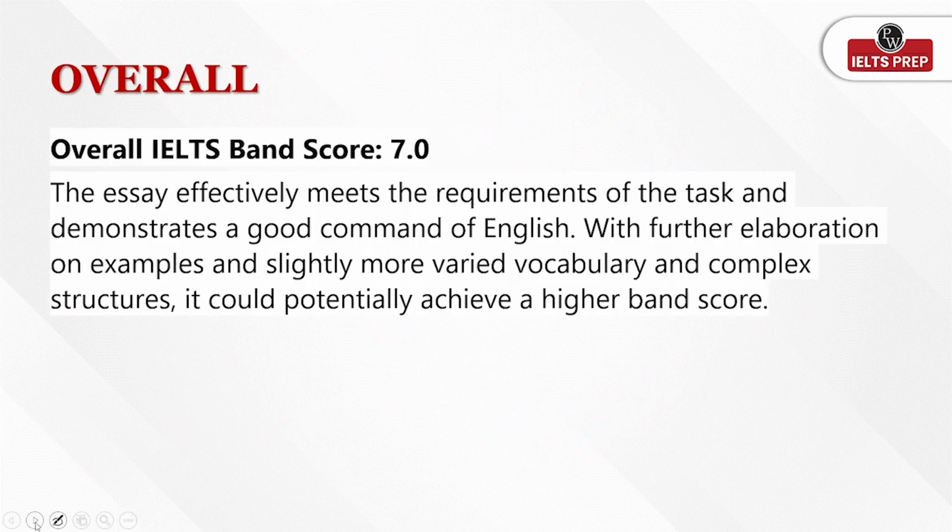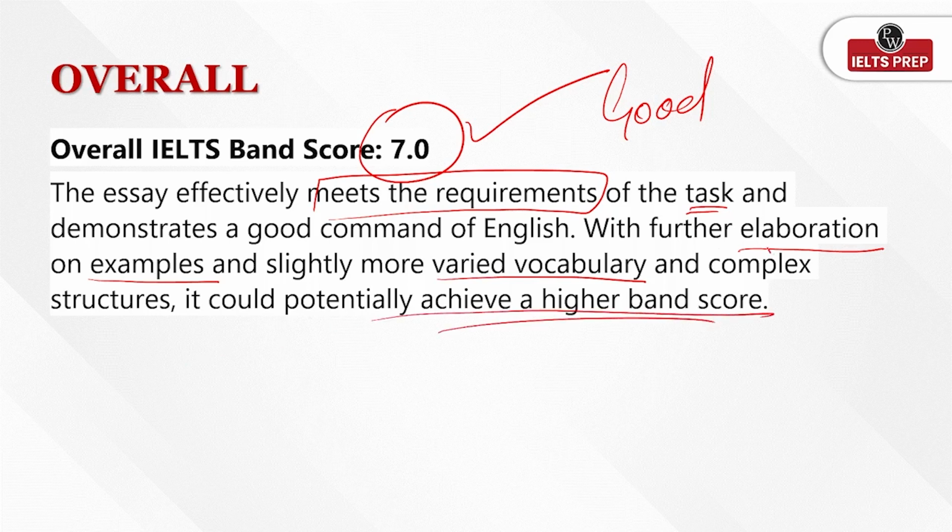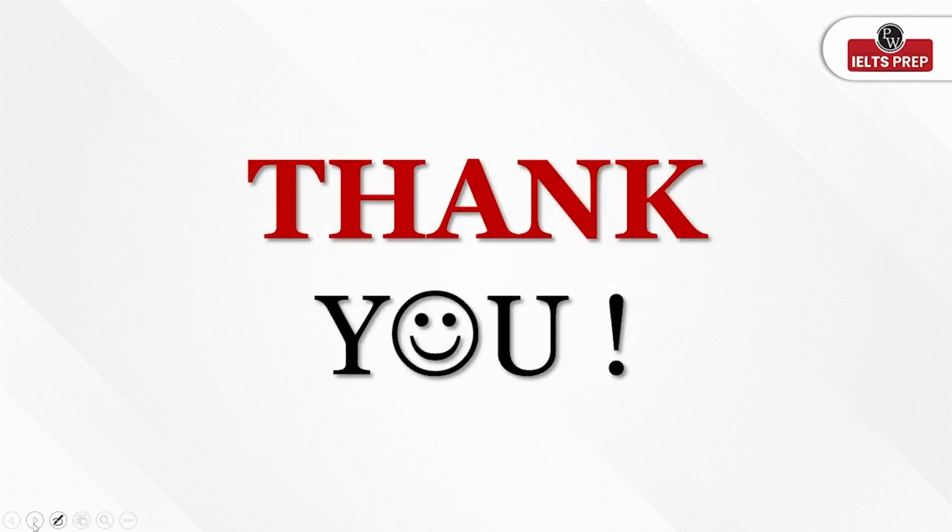And that's why he has got an overall 7 score, which is absolutely perfect when you are writing your IELTS, right? The essay effectively meets the requirement of the task, right? He has elaborated the examples, right? Good vocabulary, and of course he has achieved a good score. Complex sentences here. Okay, so make sure, whenever you are writing, it is really important to show your creativity when you're writing something, you're explaining something.